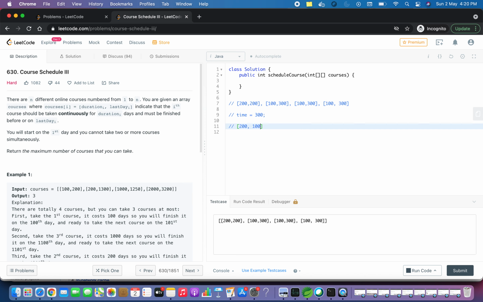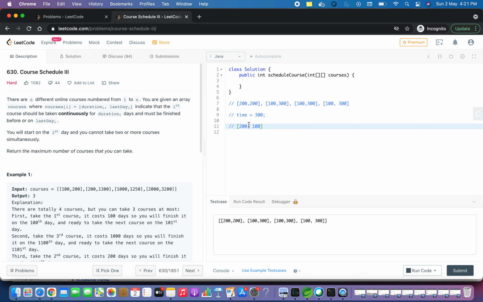Now when we move on to the next course, we see that another 100 days are required to complete the third course. So the total time required to complete these three courses will be 400. But if we want to complete this course, we need to finish within 300 days. So we will not be able to complete it. In this case, we will go to our list of completed courses and see if there are any courses which require more than 100 days, and take the maximum of those.